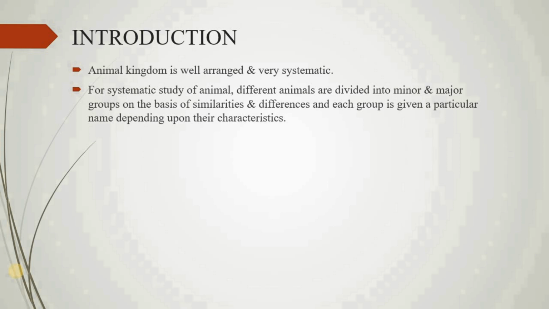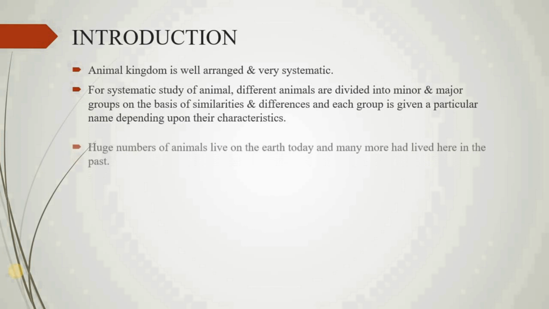In the previous slide I explained all the major phylums on the basis of their similarities and dissimilarities, and each group is given a particular name depending upon their characteristics.